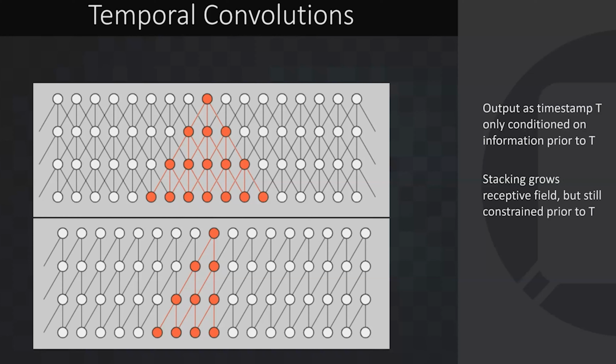And so this is going to replicate an RNN when you're doing next byte prediction. You can't see the next byte if you're trying to predict it, because the network will just predict what it's already seeing. You don't actually learn anything. So we're going to use stacks of temporal convolutions as the backbone of this approach.